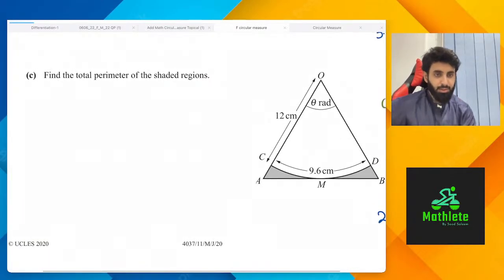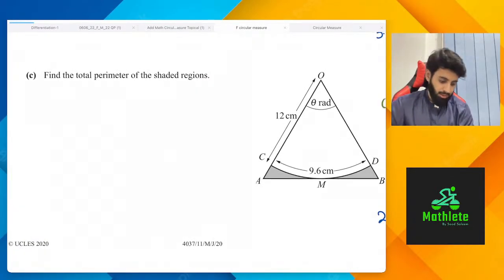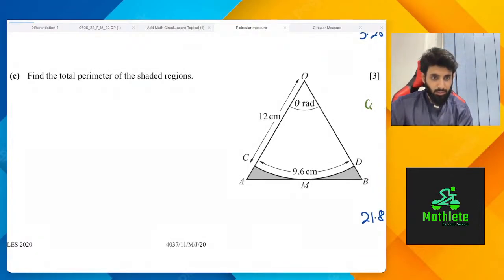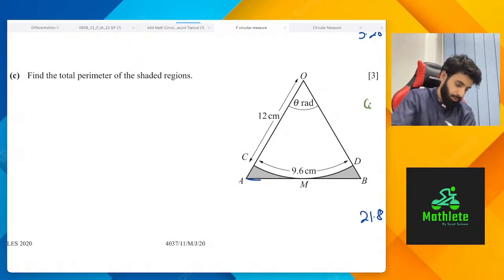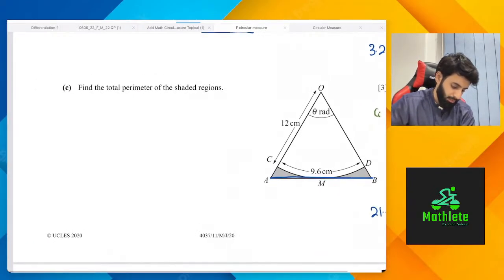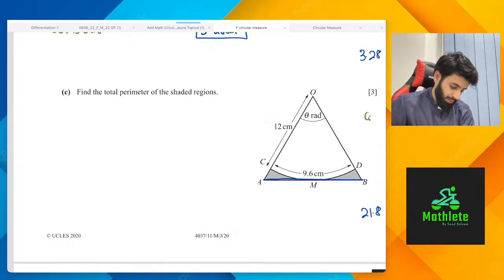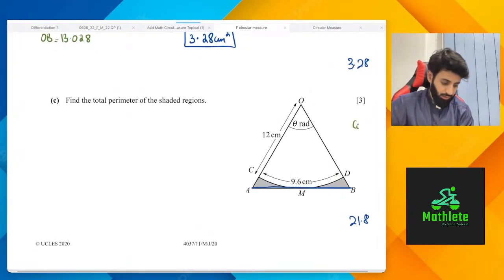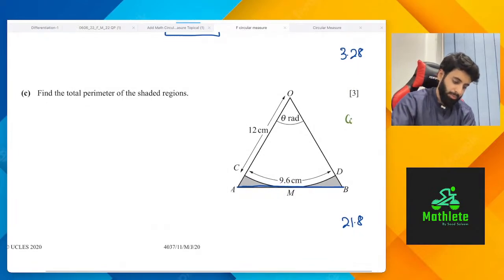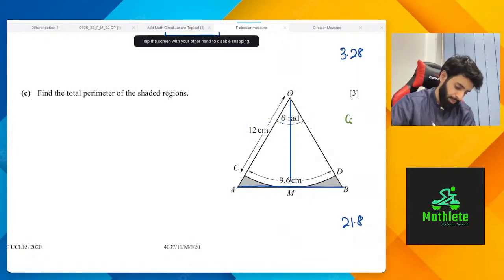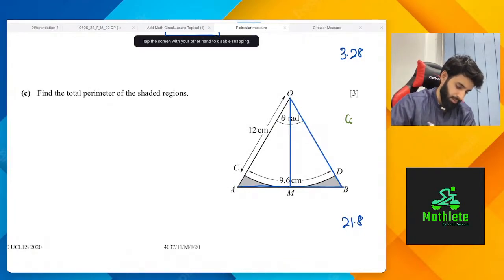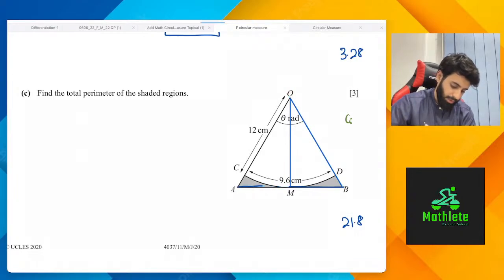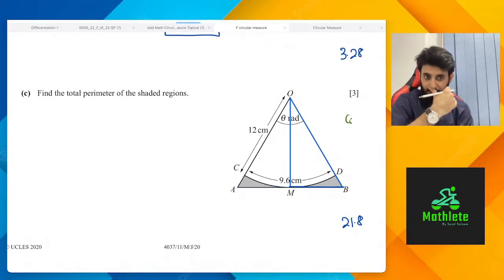Yeah, that's correct. 13.028 minus 12, and we will get AC is equals to, okay, that's correct. Pair, what are we going to do? Okay, so let's see how many lengths we want. So we want AB, sorry, not AM, AB. Now how do we find it? Either we can use cosine rule, right? I'm not going to prefer using cosine rule because that's a lot of work. So instead, I'll divide the triangle in half and work out MB first, and then we can always times it by 2.